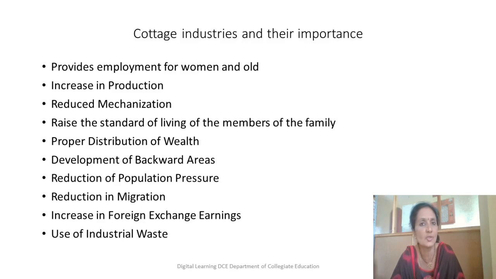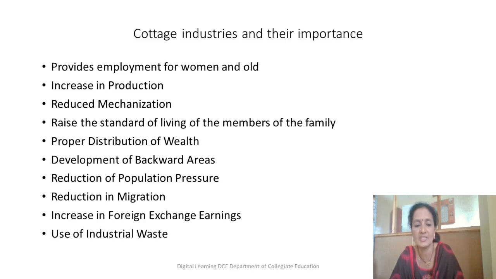Reduction in migration. As I told you, why does migration happen? It's only because when you can't earn something in your place, you try to go to another place. When that particular place is going to provide you employment and income, then why think about going to other places? So naturally, migration will be reduced.